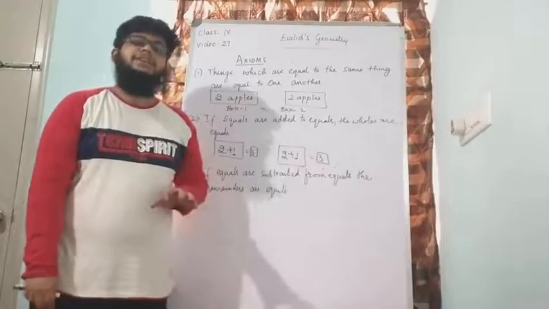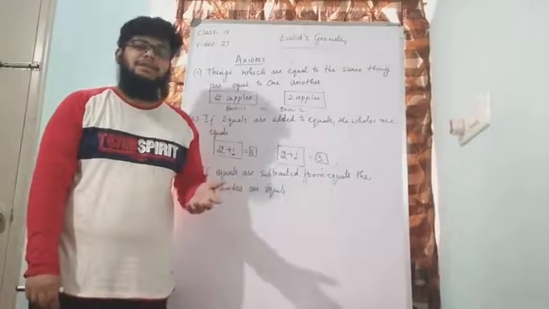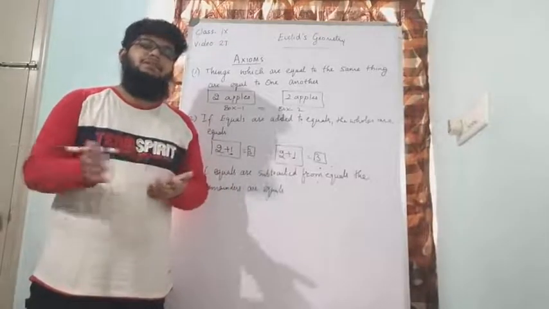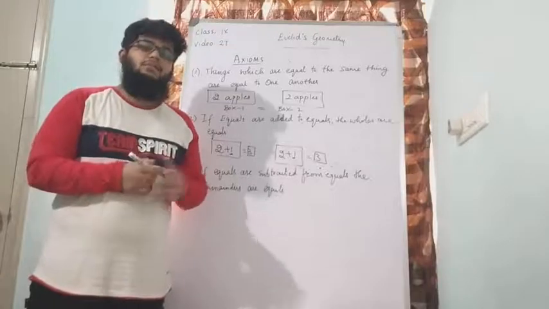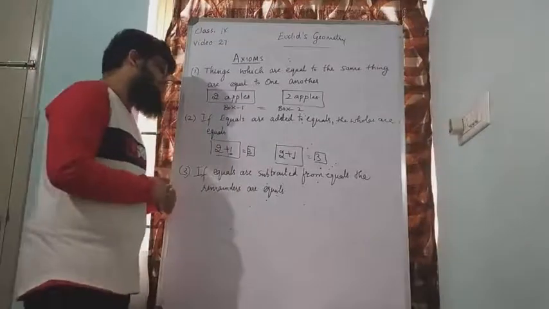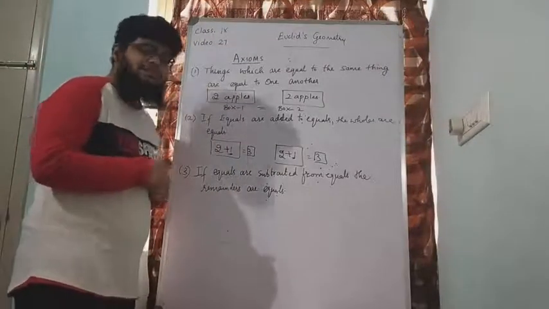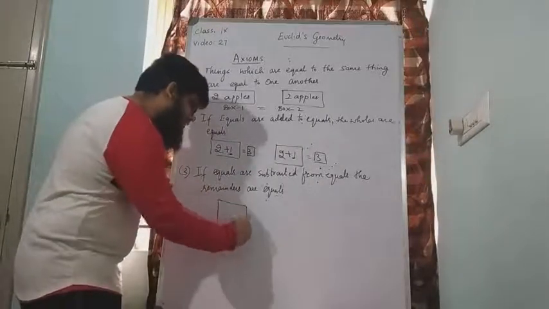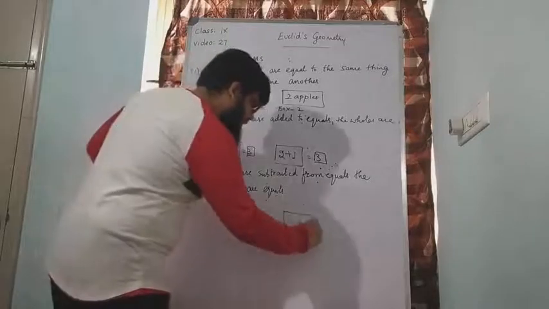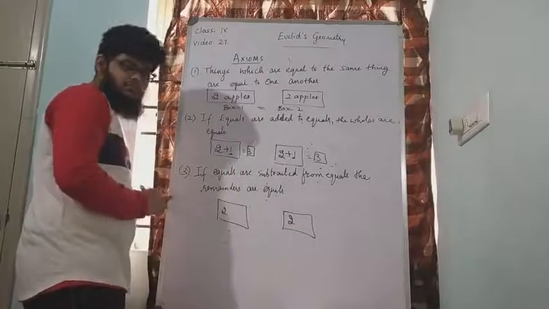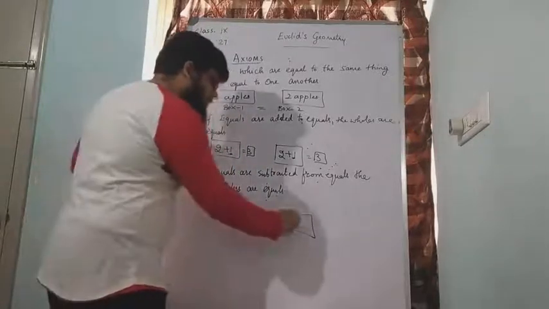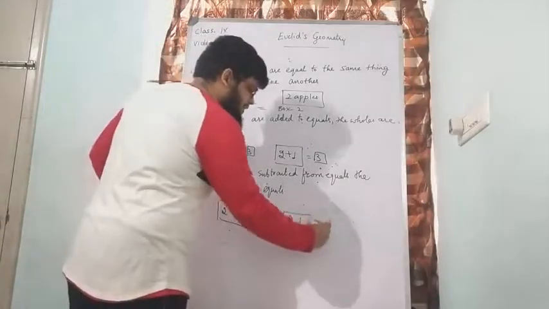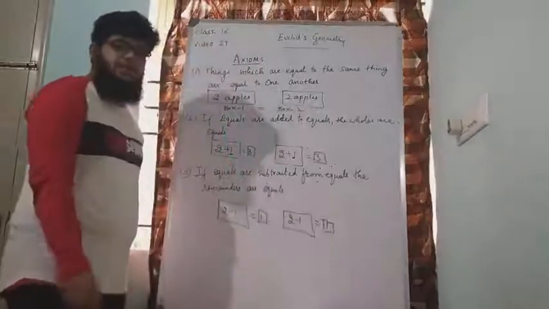Now this is again a statement that is not true only for mathematics, but could be used anywhere outside the field of geometry and maths, anywhere you want. Coming to the third axiom, if equals are subtracted from equals, the remainders are equals. Continuing with the same examples, I had 2 apples in box number 1 and I had 2 apples in box number 2. From this I will remove 1 apple, from this I will remove 1 apple. 1 apple will be remaining in box number 1, 1 apple will be remaining in box number 2.